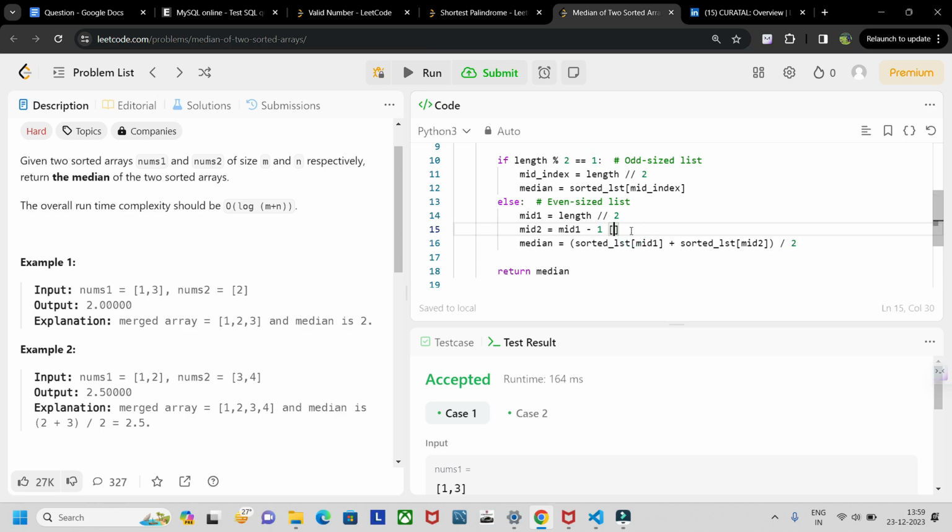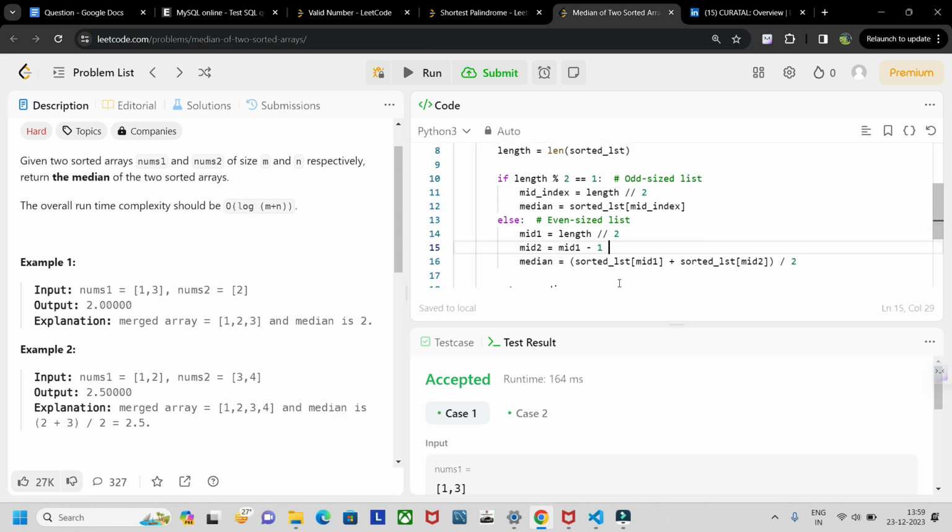So for example, for even size, if you consider 1, 2, 3, 4, here the length divided by 2 is 2, right? So 0, 1 and 2. Okay, so this will be mid1, that is 2, and mid2 will be 3. Okay, and mid1 minus 1, so 3 minus 1 is 2. Okay, so 2 plus 3 divided by 2, it returns the median. Okay, so like that. So this is how the code is.